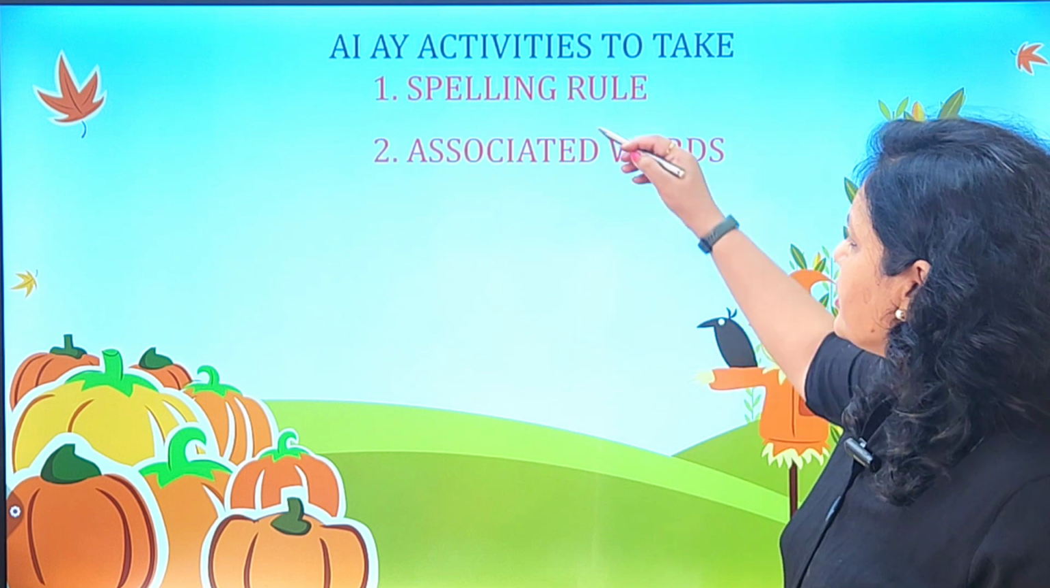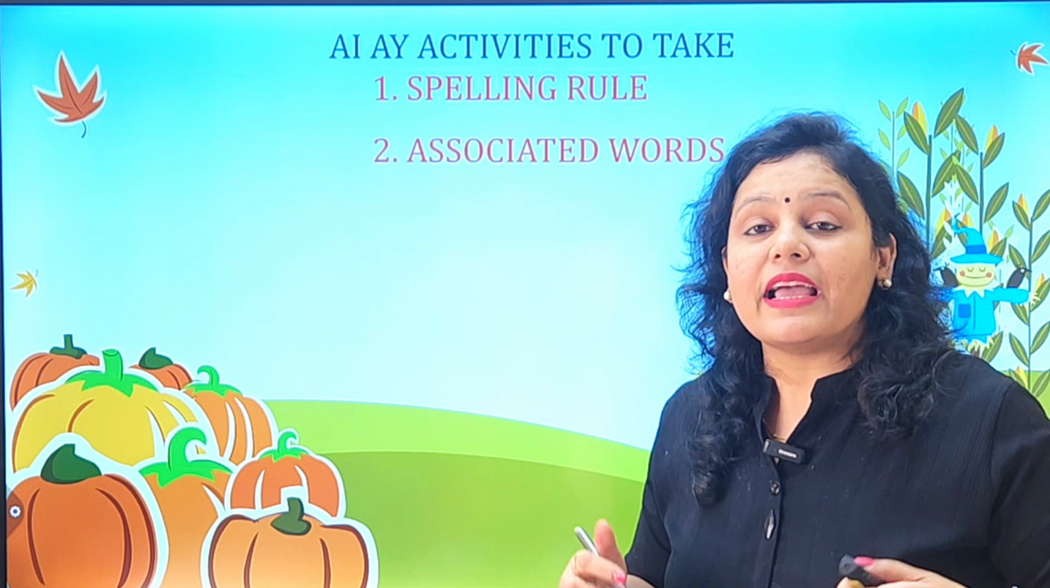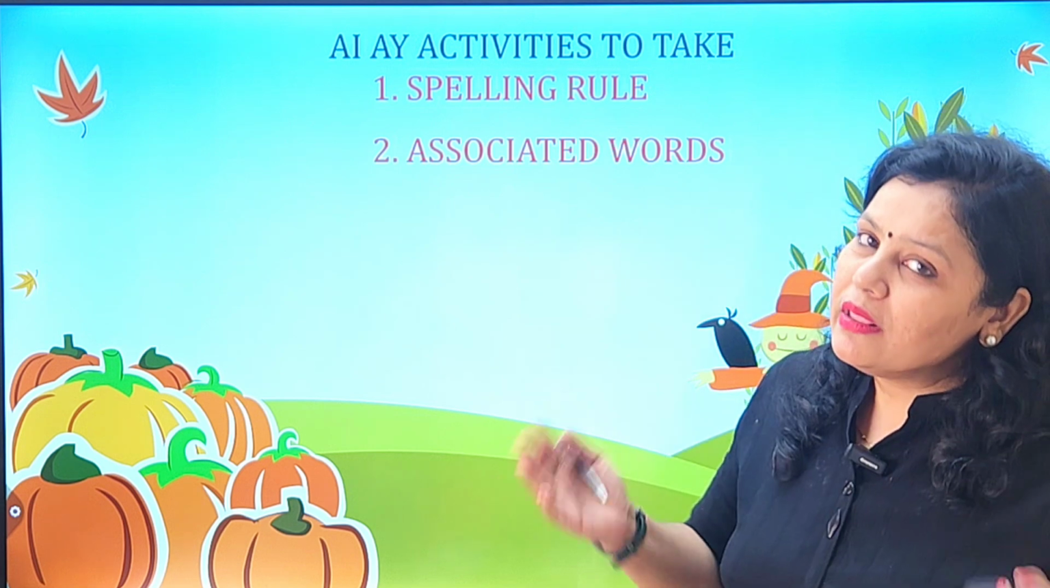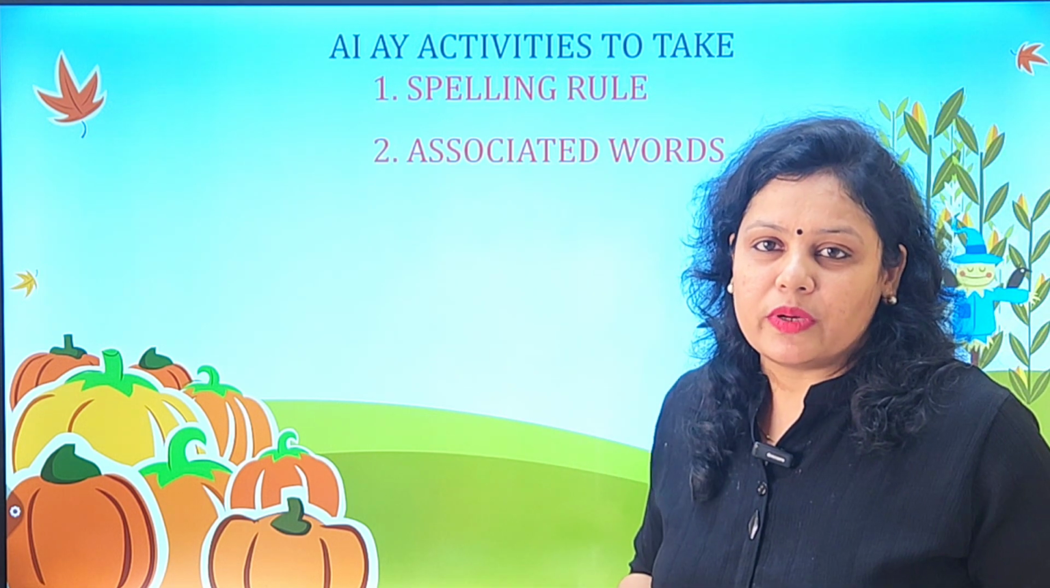And similarly, once you teach the spelling rule, you take the associated words with the children: all the words of AI, all the words of AY, and all the words of AIR.